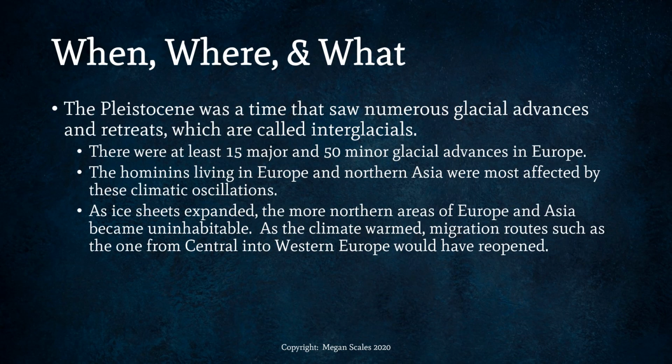The Pleistocene was a time that saw numerous glacial advances and retreats, which are called interglacials. So there'll be glacier advances and then interglacials, which is kind of like breaks between having these glaciers, basically. There were at least 15 major and 50 minor glacier advances in Europe during the Pleistocene. The hominins living in Europe and northern Asia were most affected by these climatic oscillations. As ice sheets expanded, the more northern areas of Europe and Asia became uninhabitable. As the climate warmed, migration routes, such as the one from Central into Western Europe, would have reopened. And I'm going to show you some maps of this in different parts of the globe.